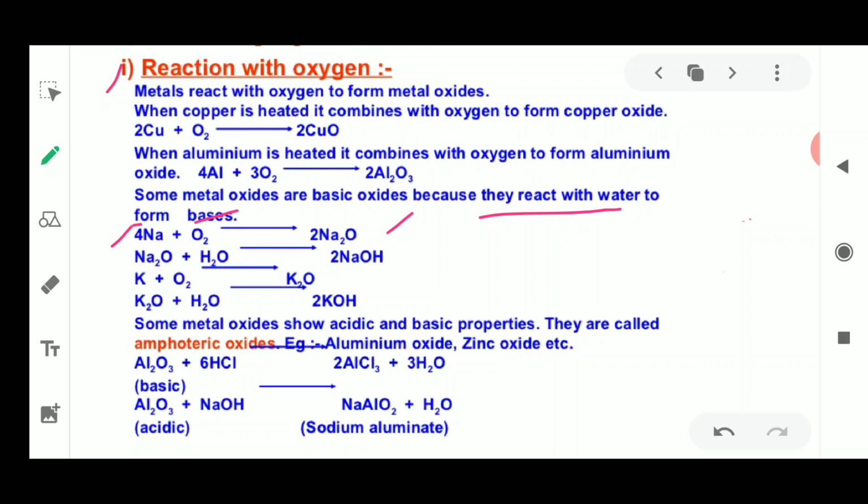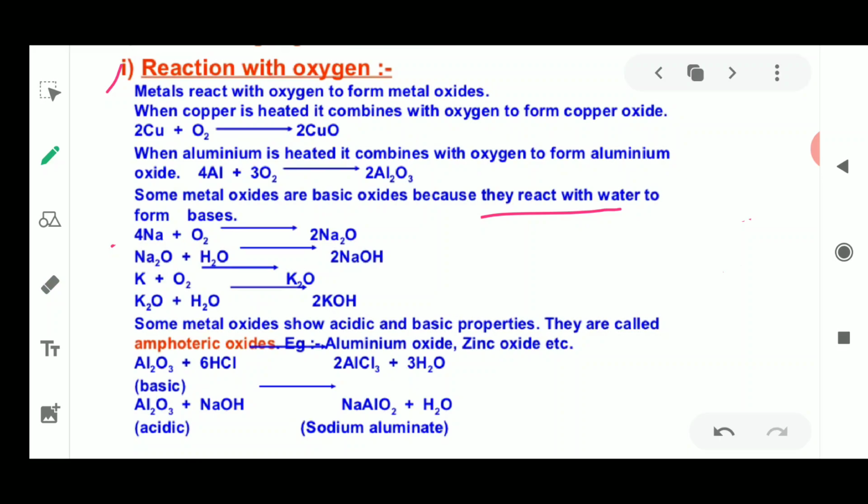This sodium oxide which is formed is a metal oxide. This metal oxide reacts with water to form NaOH. NaOH is a base. So whenever you react NaOH with litmus paper, the aqueous solution of NaOH is going to turn red litmus blue.